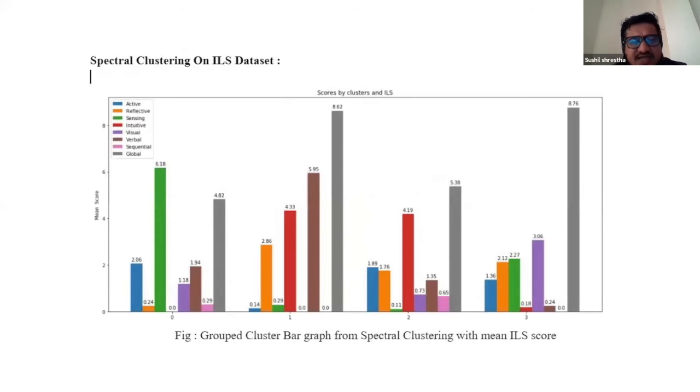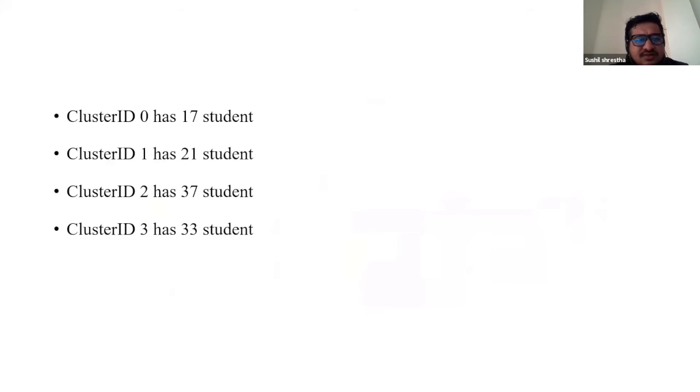So then the next task was to develop the clusters based on those learners' responses. So we implemented a spectral clustering method for this, and this is the example of the ILS data set. Four clusters were developed, and so these are the results of the number of students belonging to different clusters.